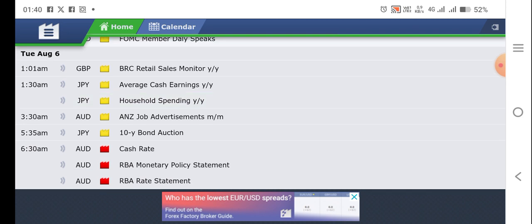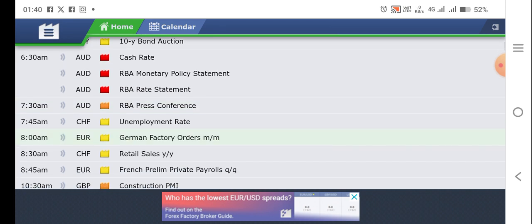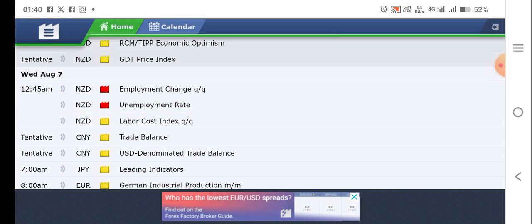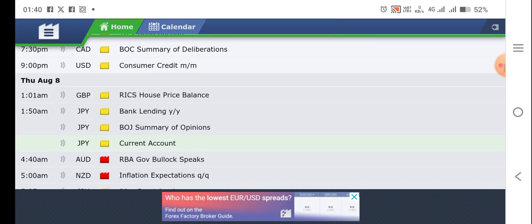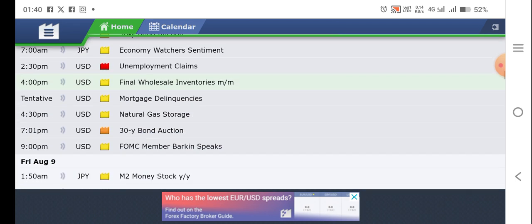On Tuesday we have the Reserve Bank of Australia monetary policy statement and interest rate decision for AUD, and that's a big event. Then Wednesday, the 7th of August, we have employment change. That's a big event as well, and I might be trading, so there are 2 events so far. On Thursday, I'm not trading; I'm not interested in them.